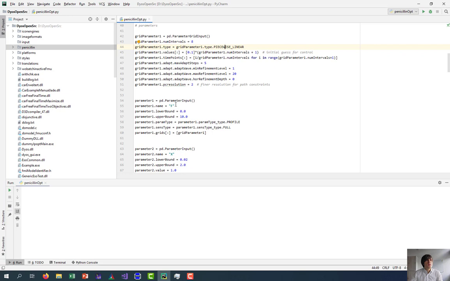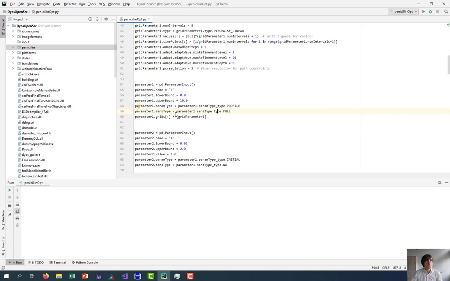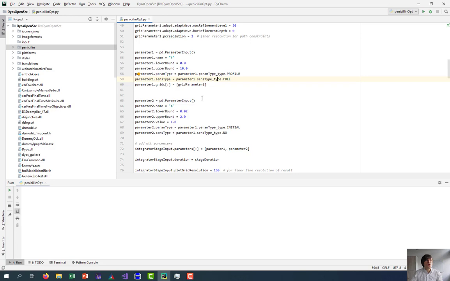I have said that the control f needs to have a parameter which is defined here, and this parameter is of sense type full, meaning that we want to optimize it, and it is a profile. We also define bounds for this. If we want to define the initial conditions and not take them from the model, we also need to define a parameter.